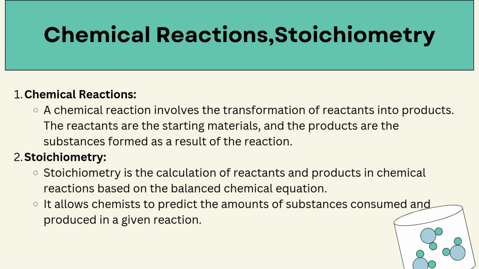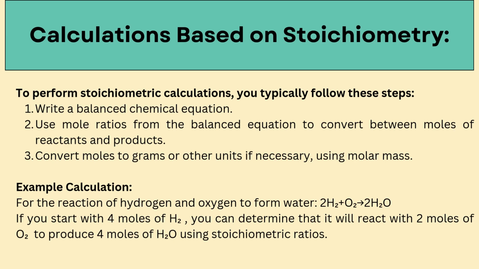Stoichiometry is the part of chemistry that deals with the quantities of reactants and products in a chemical reaction. It helps you understand how much of each substance you need or will produce in a reaction. Stoichiometry uses mole ratios from the balanced chemical equation to relate the amounts of different substances. For example, in the reaction for water formation, 2H2 plus O2 gives 2H2O. The mole ratio tells you that 2 moles of hydrogen gas react with 1 mole of oxygen gas to produce 2 moles of water.